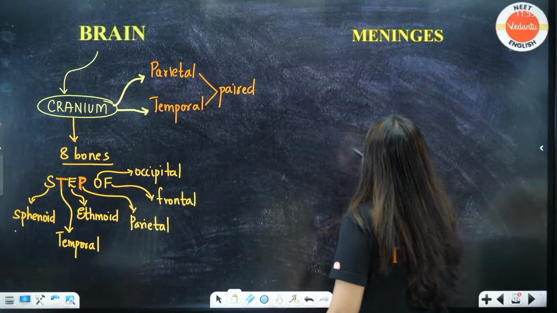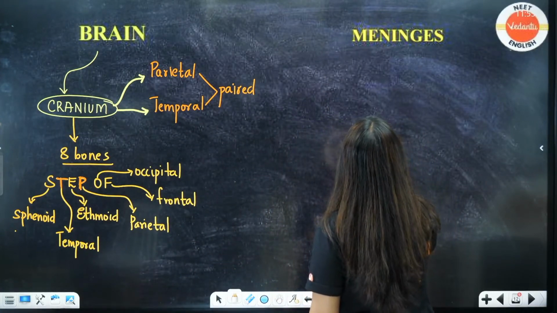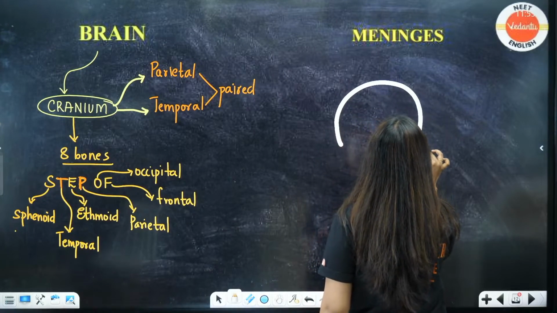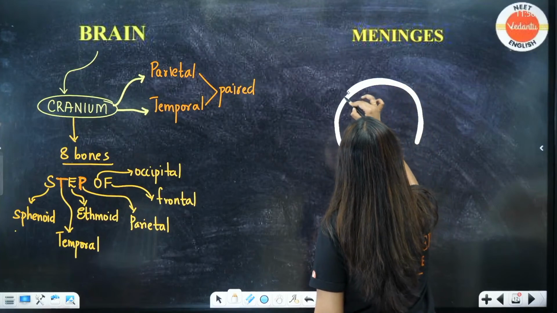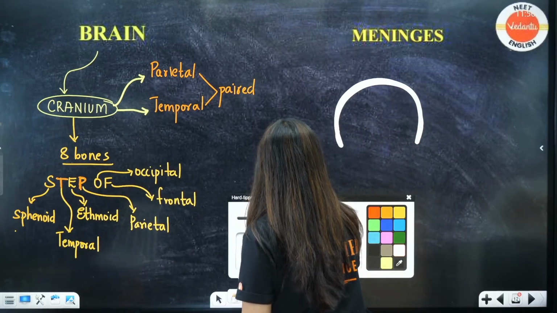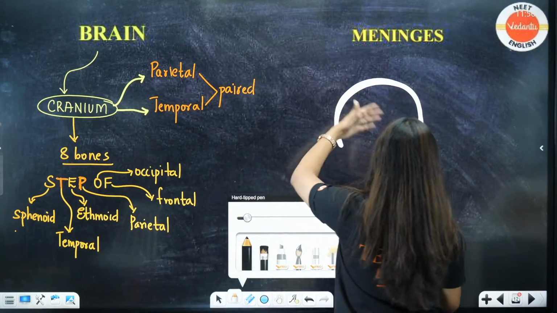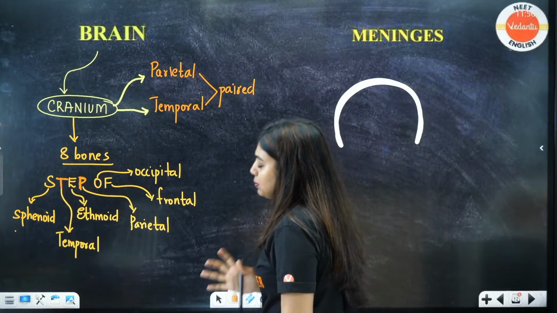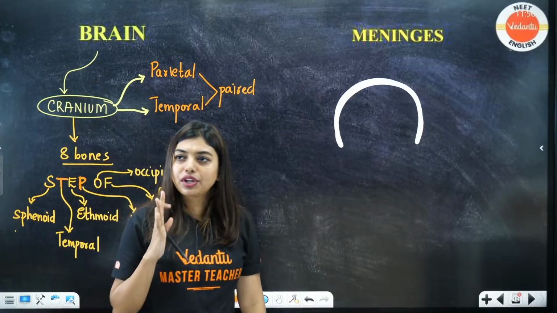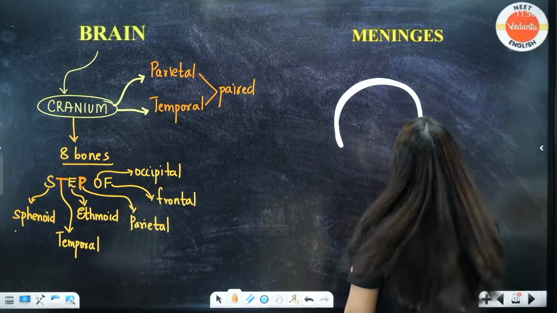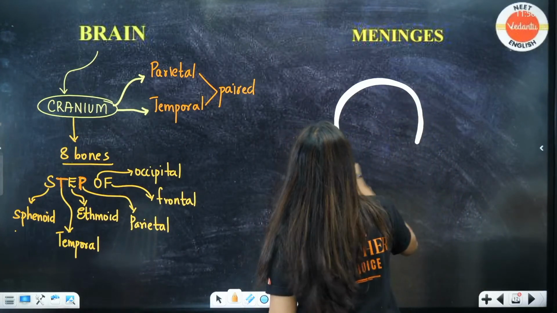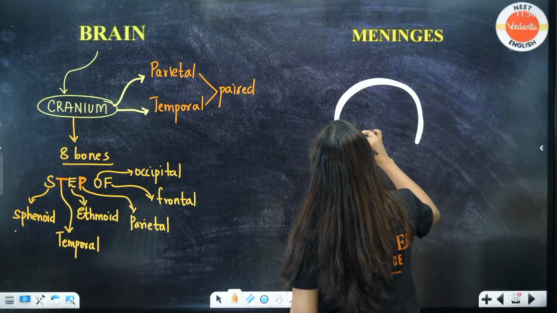I'll teach you that. So, look here, when we talk about meninges, let's say this is the cranium. Inside the cranium, we have the meninges covering. Now, what you have to know is 3 meninges are there. Let's say this first one I'm drawing with orange color.